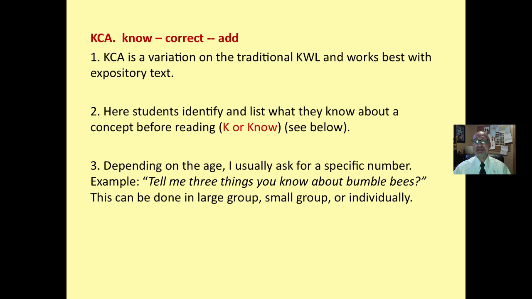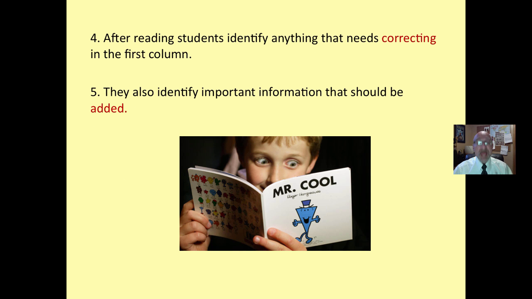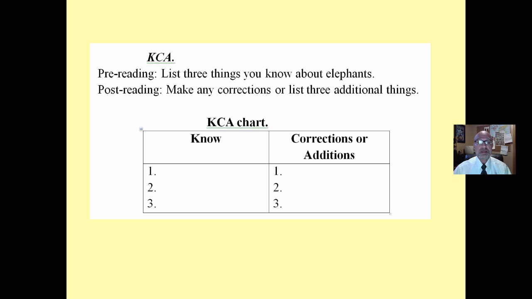KCA, know, correct and add. A variation on KWL works best with expository text. Here, students identify and list what they know about a concept before reading. Depending on the age, I usually ask for a specific number. Tell me 2 things you know about bumblebees, done in large group or individually. All right. After reading, students identify anything that needs correcting.